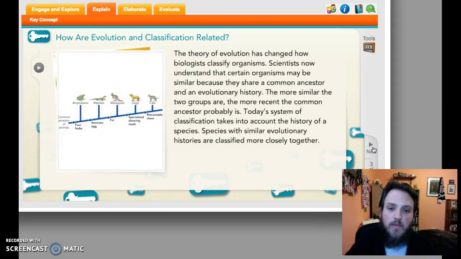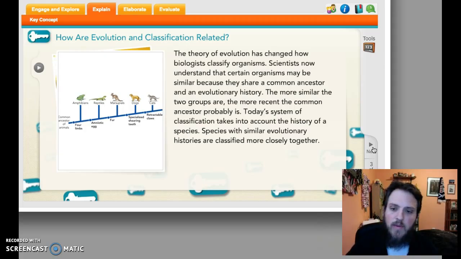The theory of evolution has changed how biologists classify organisms. Scientists understand certain organisms may be similar because they had a common ancestor. The more similar two groups are, the more recent their common ancestor. Today's system of classification takes into account the history of a species. Species with similar evolutionary histories will be closer together, so they're more related to each other.